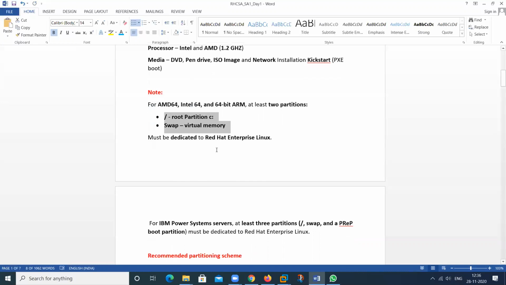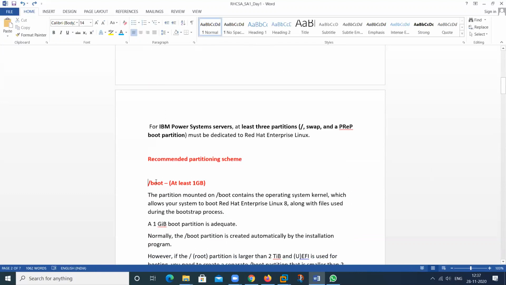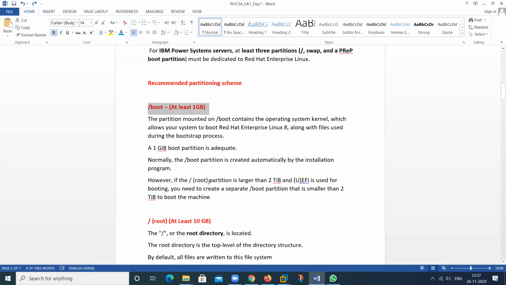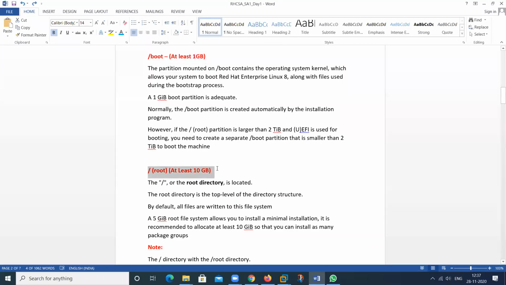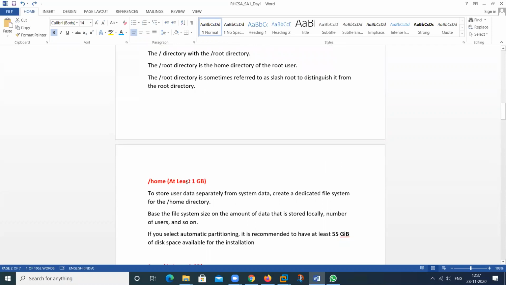But we can also create other partitions. It can be prep. Suppose you are using IBM Power server systems, at least 3 partitions will be recommended. The first one is slash, the second one is swap, and the third one is prep. So these 3 are recommended. But we can also use slash boot as a separate partition, and slash as a separate partition, only slash, not root. It's called the root partition, it's only slash. Slash home we also use as a separate partition.